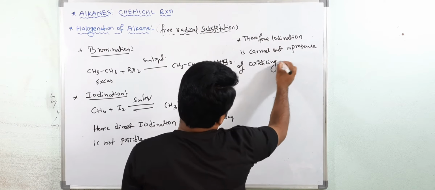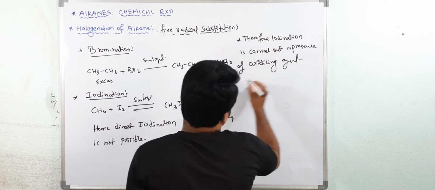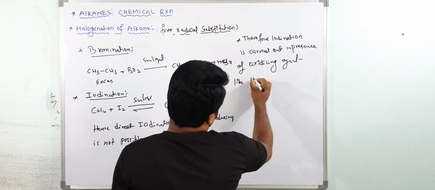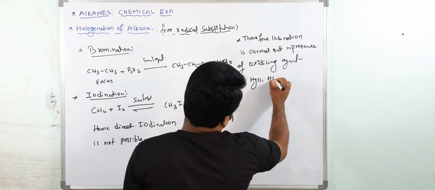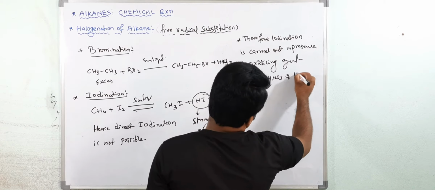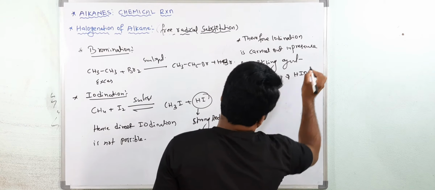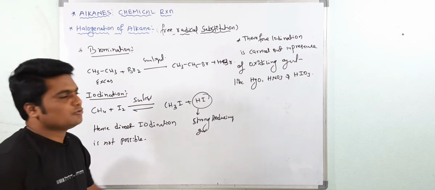In presence of what? Oxidizing agents, like HgO, HNO3 and HIO3, like this. So we have to use the oxidizing agent.